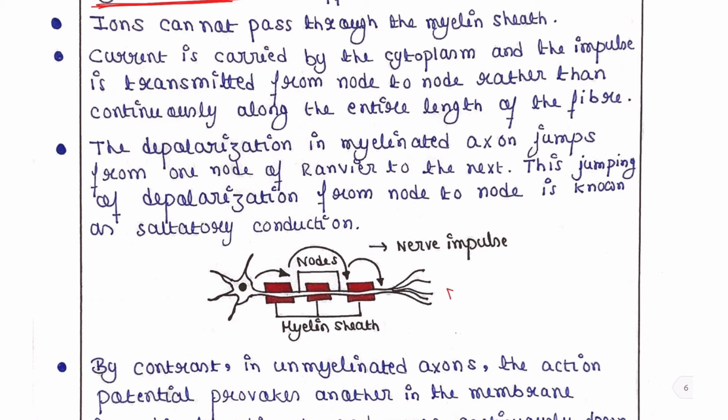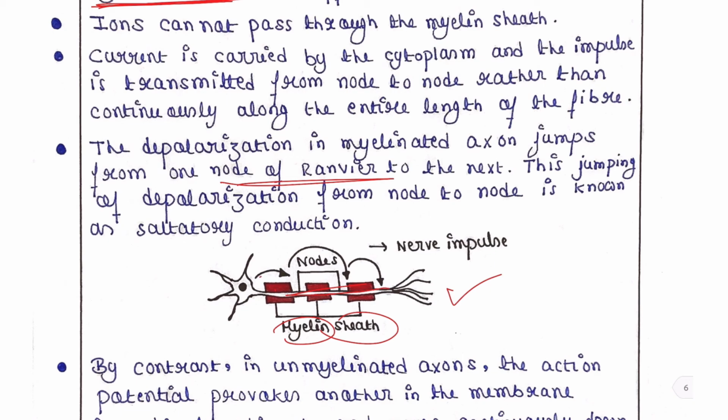So, this is the structure of a neuron and this is the axon. Here you can see these red ones, these are myelin sheaths, and between two myelin sheaths you will get one node that is called the node of Ranvier. So, between two adjacent myelin sheaths, one node of Ranvier is present. Now, when depolarization occurs in one node, it will jump to the next node.